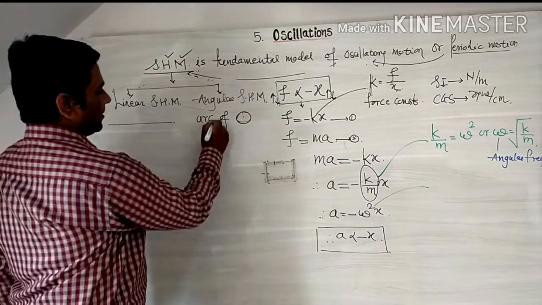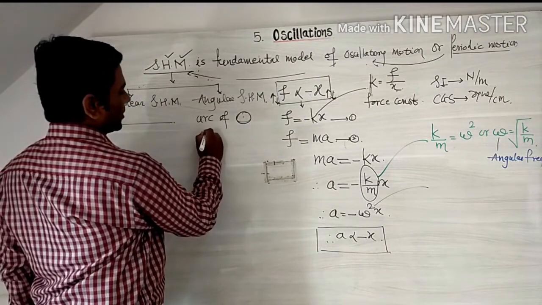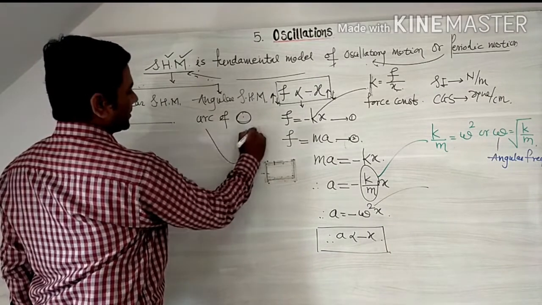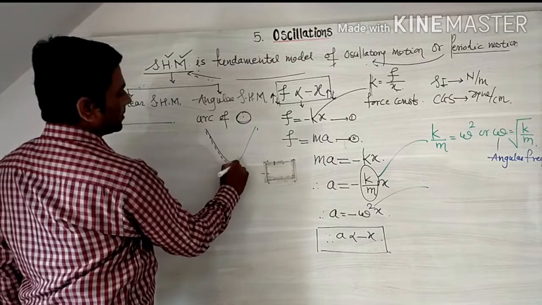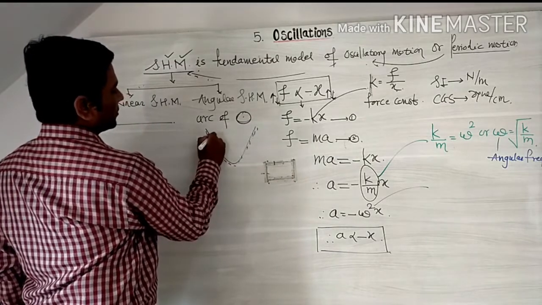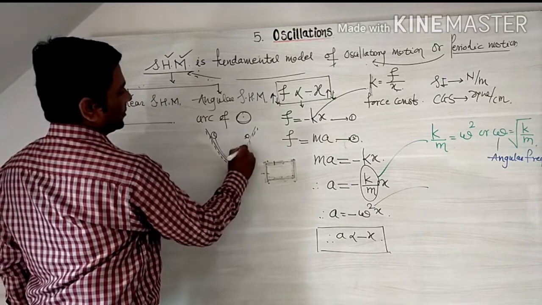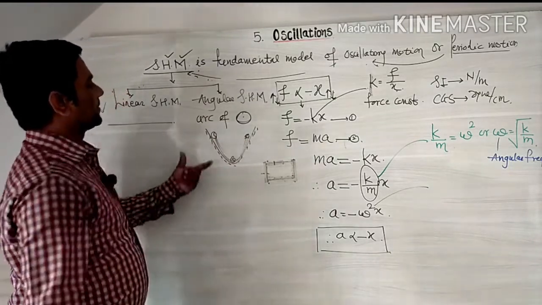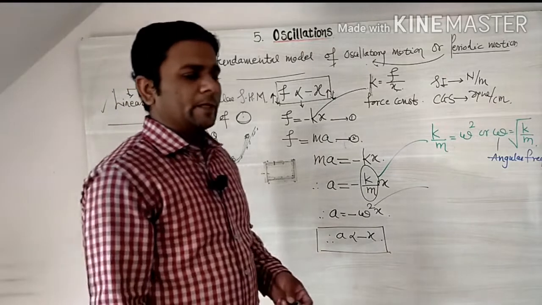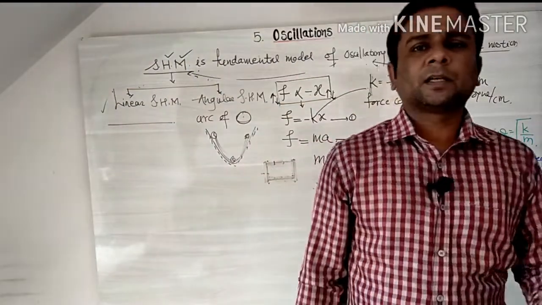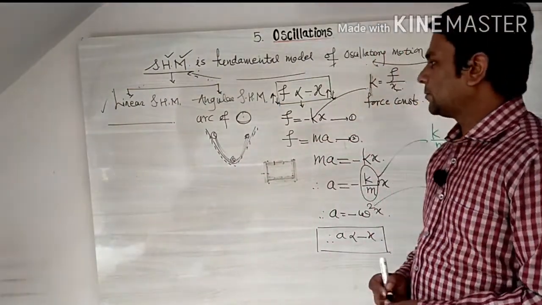So we take an example of angular simple harmonic motion. We take a depression like this and oscillate a ball to and fro about its mean position. So an oscillating ball in a depression is an example of angular simple harmonic motion.